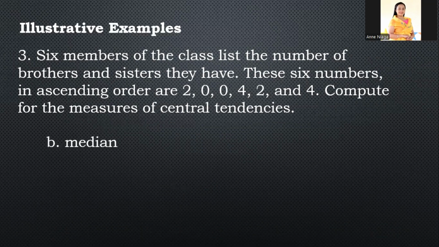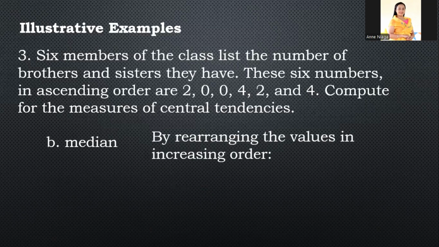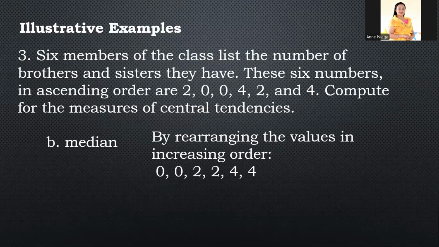Let's find the median of this data. To find the median, let us rearrange the values in increasing order from lowest to highest: 0, 0, 2, 2, 4, 4. Let's count how many values there are: 1, 2, 3, 4, 5, and 6.